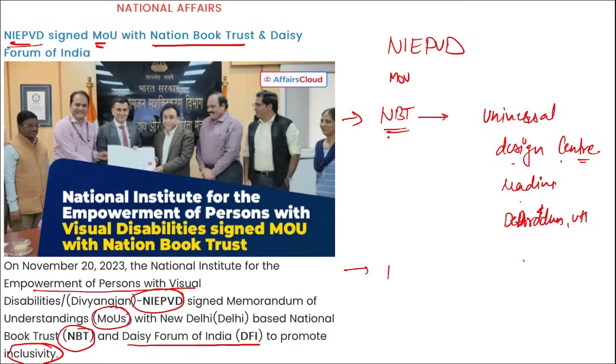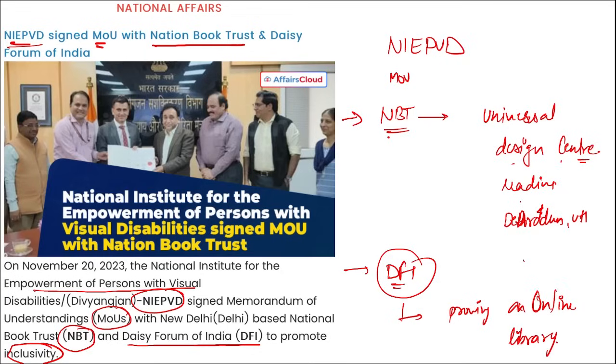And the MOU with DFI, that is your DAISY Forum India, will aim to create accessible books through Sugamya Pustakalaya, that is an online library, correct? So basically with DFI, it will be for providing an online library.